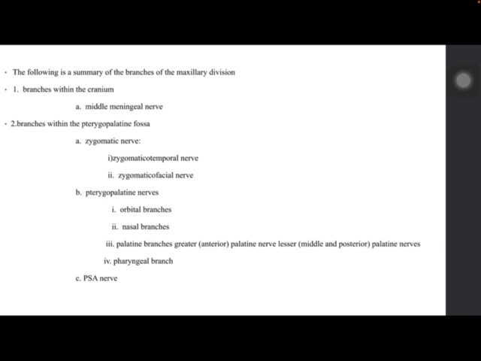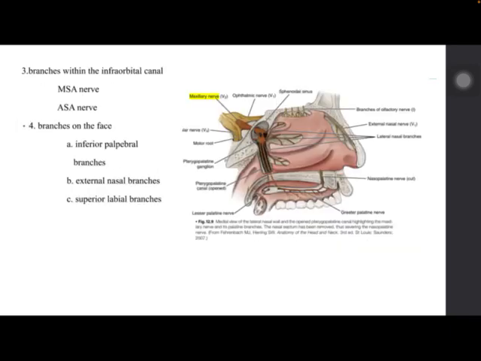This is a summary. Within the cranium, it gives the middle meningeal nerve. In the pterygopalatine fossa, it gives the zygomatic nerve, which in turn divides into zygomaticotemporal and zygomaticofacial. Pterygopalatine nerves, you have orbital branches, nasal branches, palatine branches, and pharyngeal branch, and the posterior superior alveolar nerve. Branches within the infraorbital canal, we have middle superior alveolar and anterior superior alveolar. Branches on the face, we have inferior palpebral, external nasal, and superior labial branches.